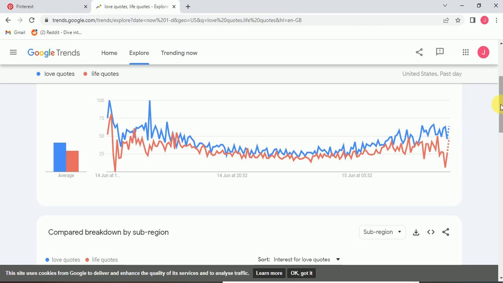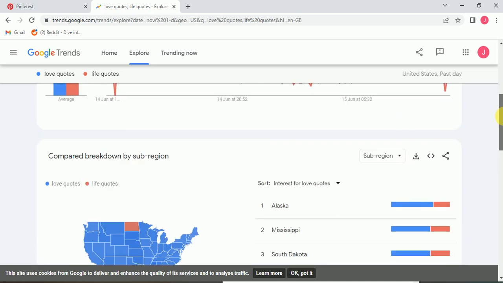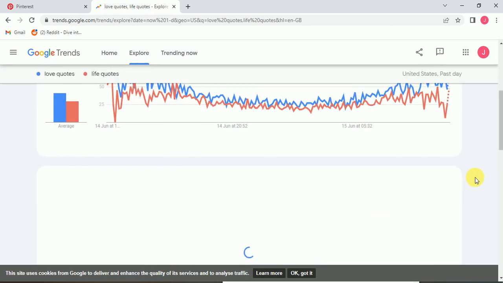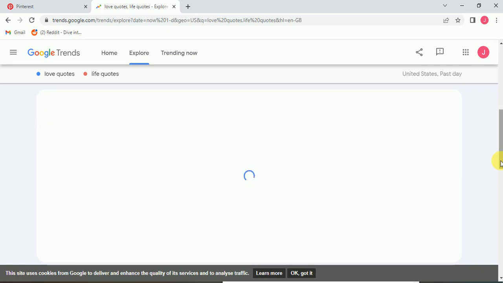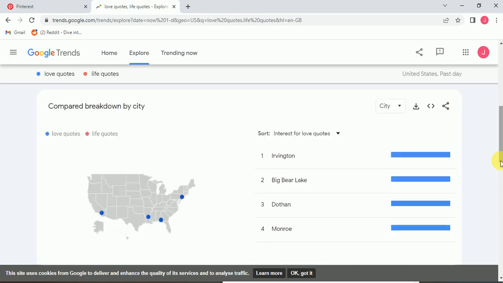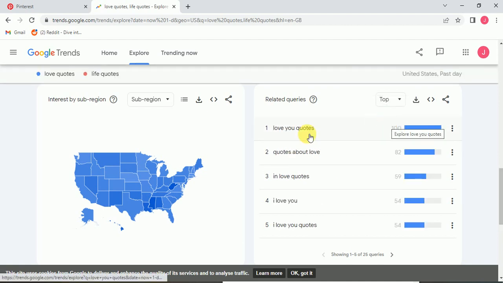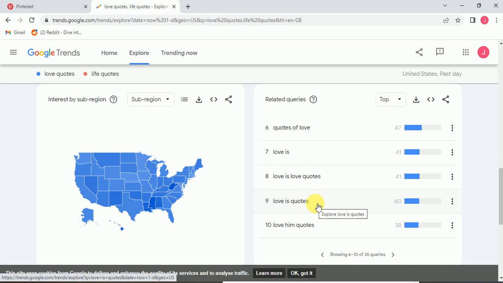So keep working on this if you are working on this quotes niche. These are good keywords, and these are the related queries. I select top: I love you quotes, quotes about love, in love quotes, I love you quotes. These are good keywords to work on.